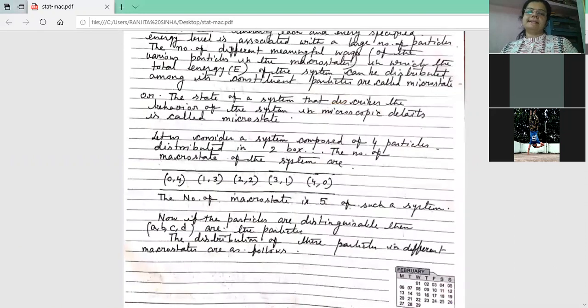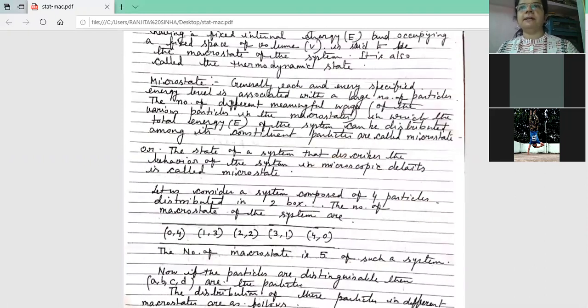Now, this is the question given. To find out the possible arrangements, one system will be given to you. Maybe 3 particles in 2 boxes, maybe 2 particles in 4 boxes. In this way, different possible arrangements may be given. You have to find out the total number of macrostates, microstates and the thermodynamic probability. Numericals you will get from here.